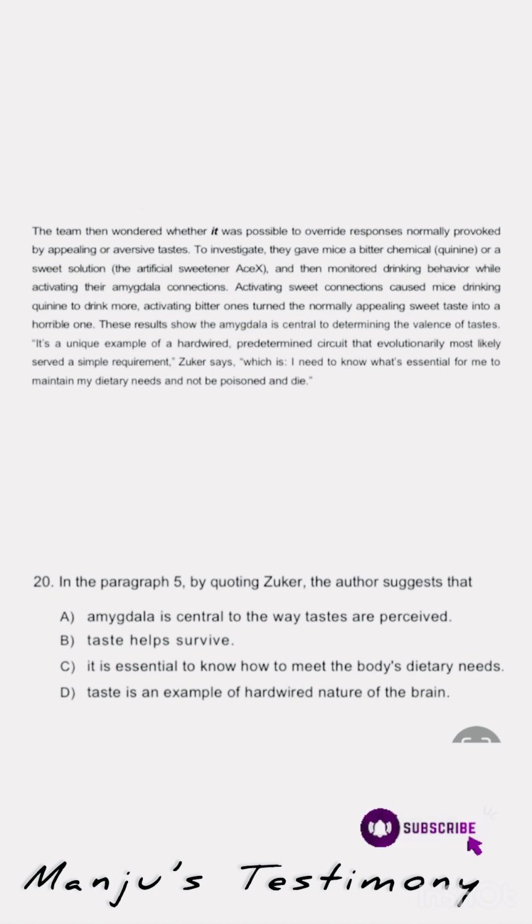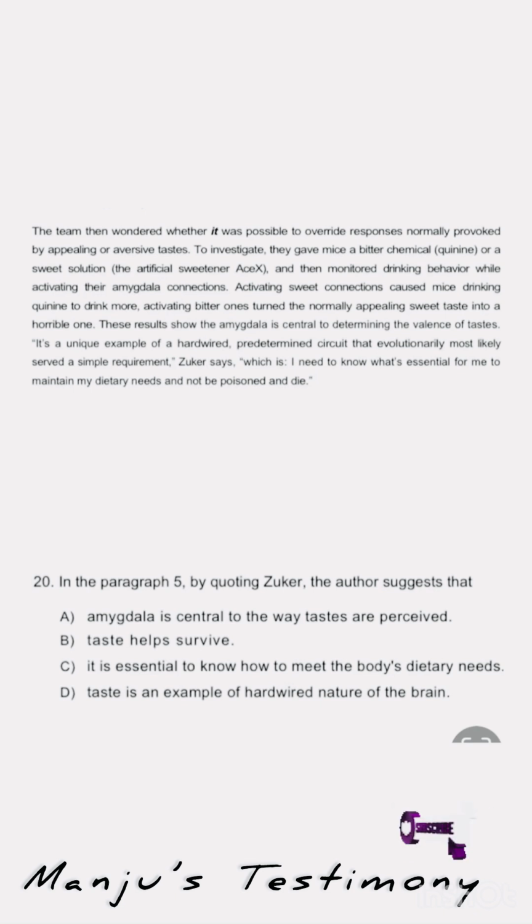Amygdala is not central to the way taste are perceived. Amygdala is a structure where the balance of taste is determined, while perception of taste is in the cerebral cortex. So that sentence is wrong. So we can now eliminate option A. Then next is taste helps survive. There is not that much mentioning this sentence.